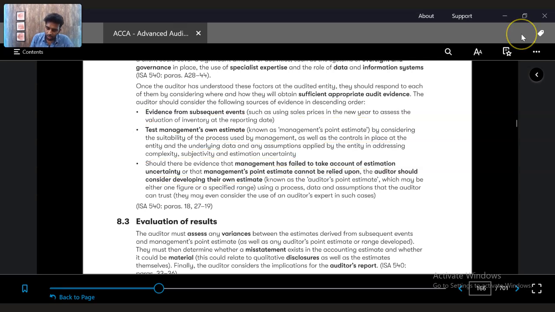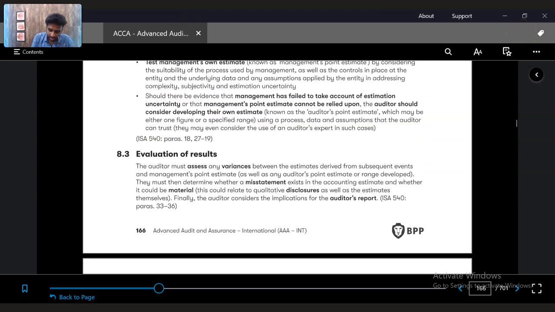And the auditor, after developing their own estimation, or after reviewing the work of the management, needs to assess any variances between their work and the management's work. They must also determine whether a misstatement exists with respect to the accounting estimate and whether the misstatement is material in nature. And if it is material, then the implication should be mentioned in the auditor's report.